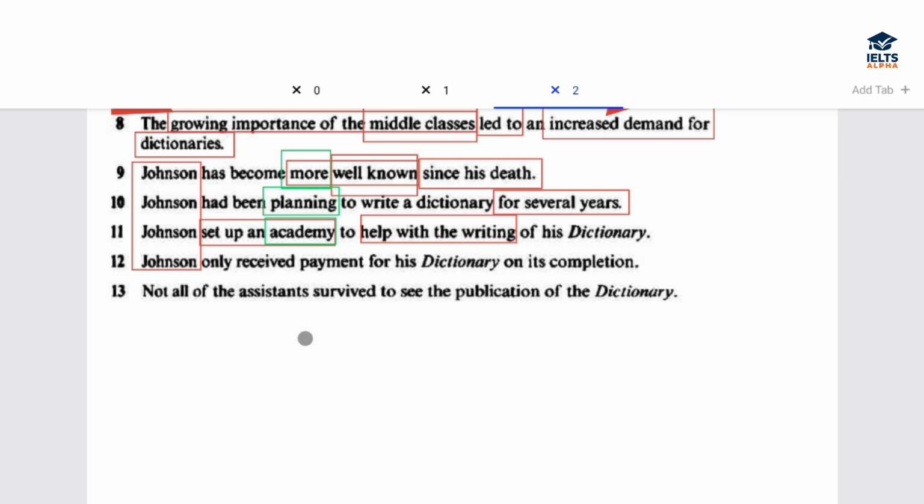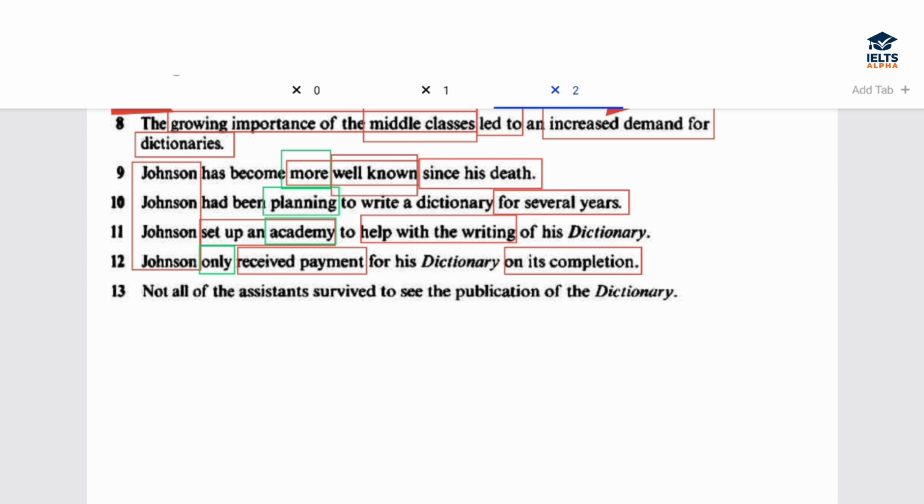Question number 12 now. Johnson only received payment for his dictionary on its completion. See, only received, only. He only received payment when? Received payment for the dictionary on its completion. Once the dictionary was completed, he received his payment at the end, right?